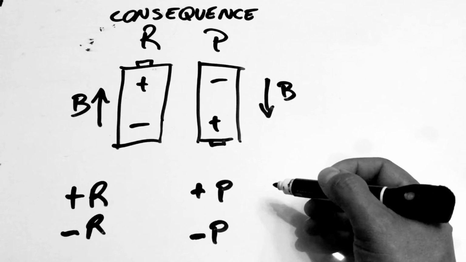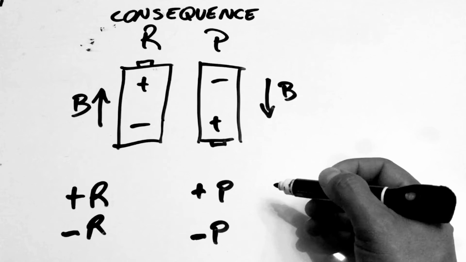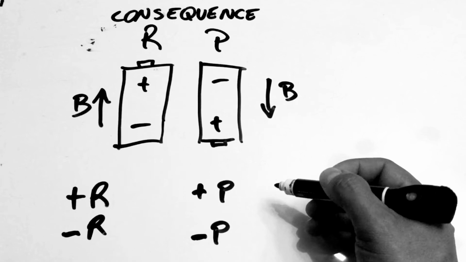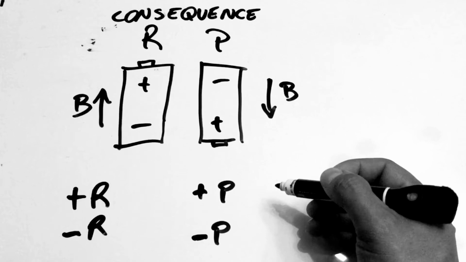There is positive punishment and negative punishment. With positive punishment, we're adding something as a consequence to make a behavior stop. With negative punishment, we are removing something to decrease that behavior, to make that behavior stop. That's all that is. Positive reinforcement, we're adding something to make the behavior increase. Negative reinforcement, we're subtracting something to make the behavior increase.